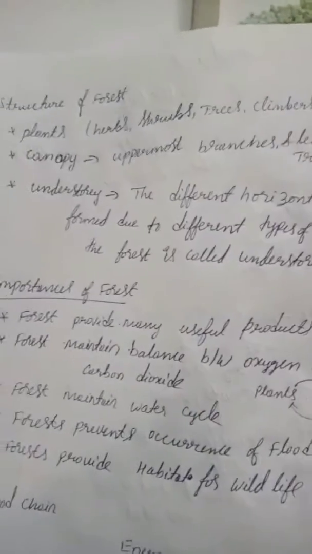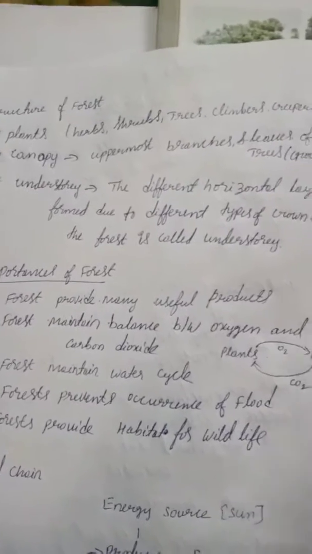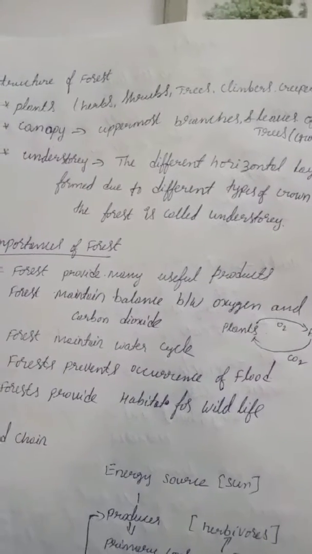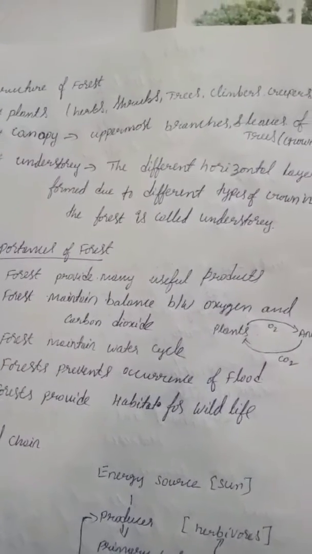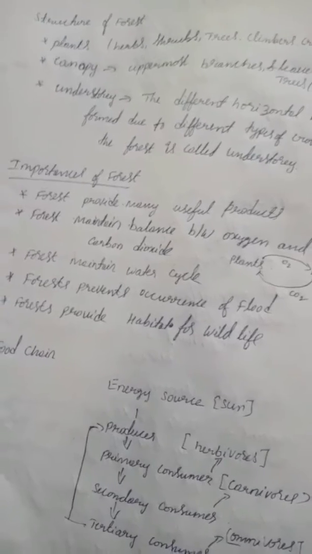Next, what is the structure of a forest? Structure of the forest means what the forest is made up of. Herbs, shrubs, trees, climbers, creepers, they will all be part of the structure in the ಫಾರೆಸ್ಟ್ ಅಂತ ಹೇಳಬೇಕು ಅಂದರೆ ಈ ಪ್ಲ್ಯಾಂಟ್ಸ್ ಈ ಥರ ಎಲ್ಲ ಟೈಪು ಹರ್ಬ್ಸ್ ಇರುತ್ತೆ, ಸ್ಟ್ರಬ್ಸ್ ಇರುತ್ತೆ, ಕ್ರೀಪರ್ಸ್ ಇರುತ್ತೆ, ಕ್ಲೈಂಬರ್ಸ್ ಇರುತ್ತೆ, ಎಲ್ಲ ಥರನೂ ಇರುತ್ತೆ ಅಲ್ವಾ ಫಾರೆಸ್ಟಲ್ಲಿ. So all varieties of plants we will see.